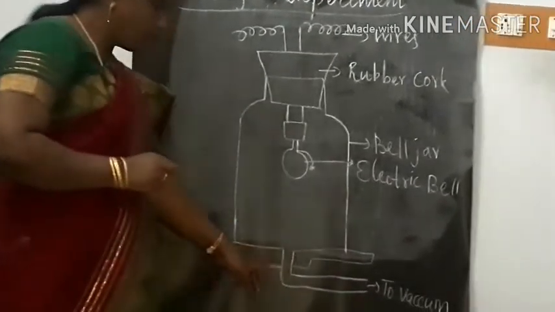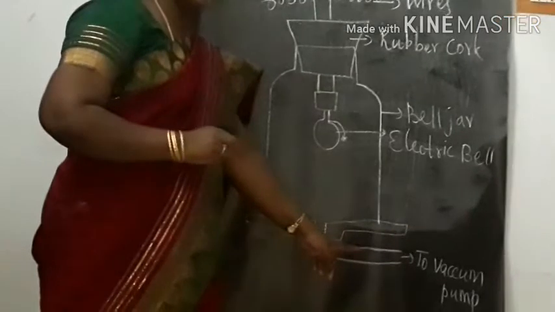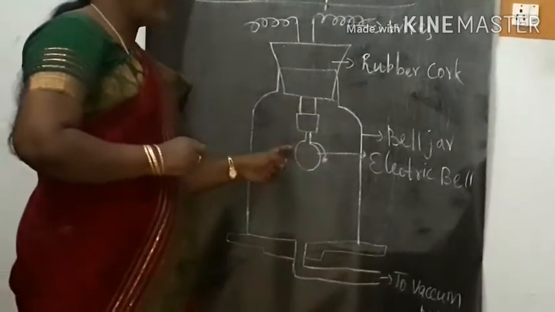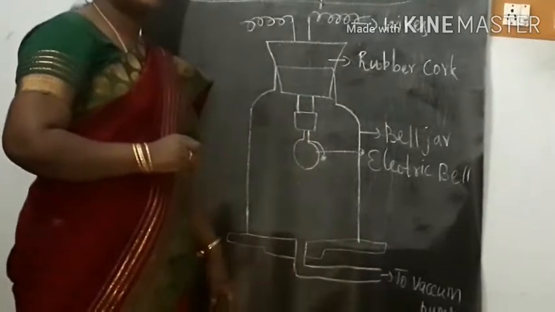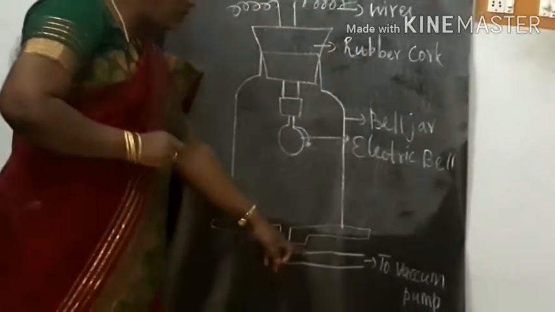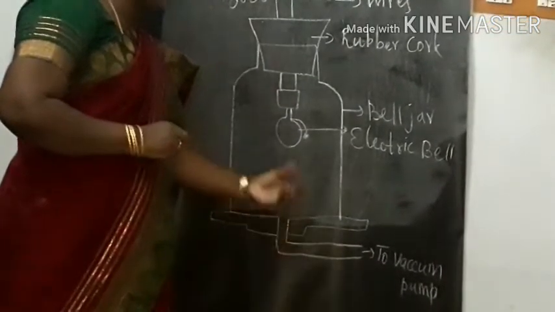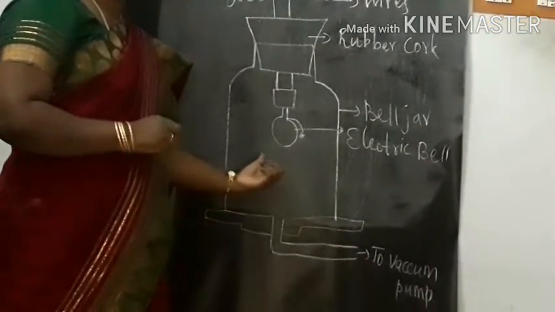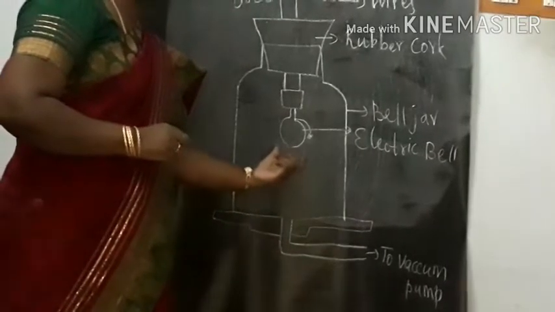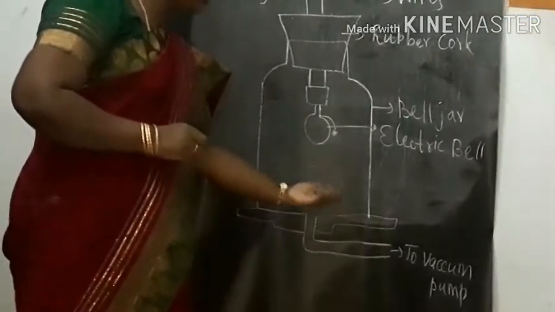At the bottom you connect the bell jar to a vacuum pump. If we ring the electric bell, we can hear the sound of the bell. Now, by means of the vacuum pump, you evacuate the bell jar. It means pump the air inside the jar out.